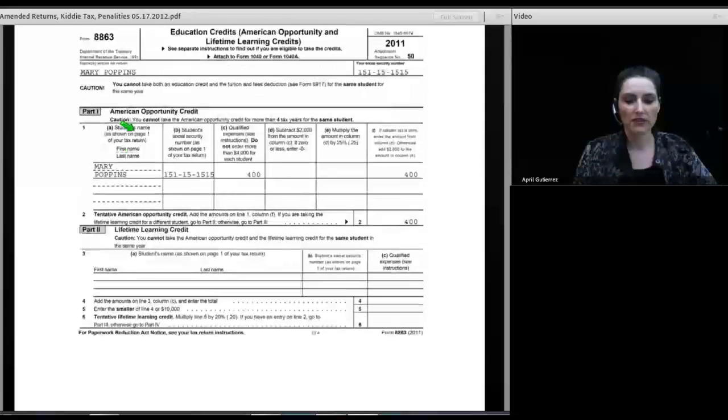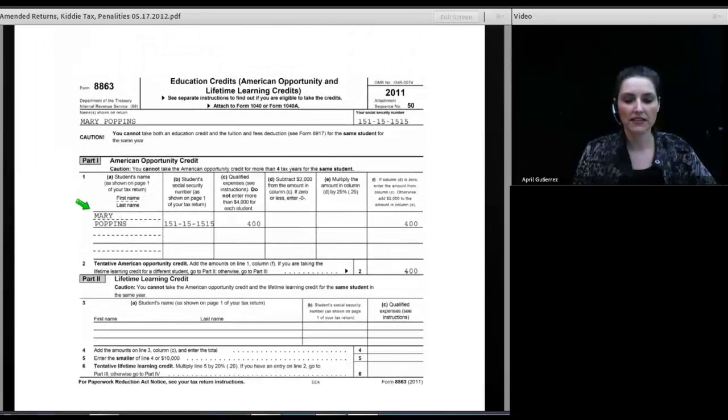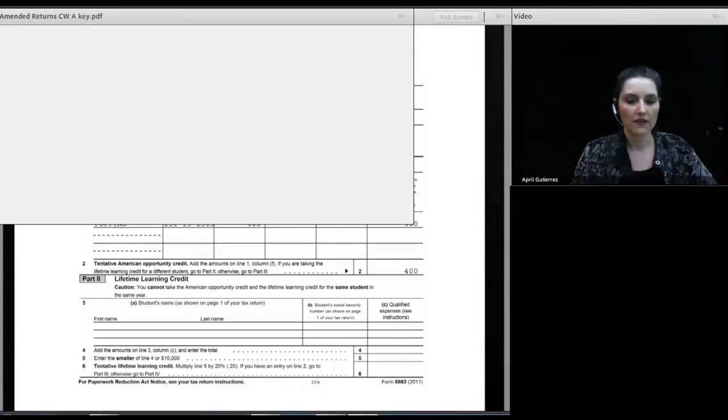Moving down the return, we see the education credit form, and you can see that the only person listed on this education credit form is Mary. So that's the original return. Let's compare that to the corrected return for Mary.